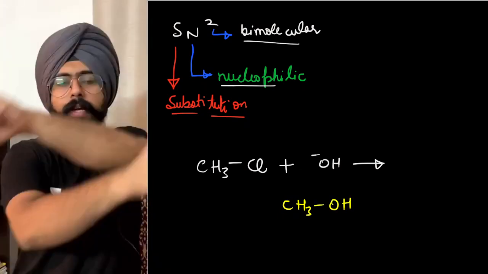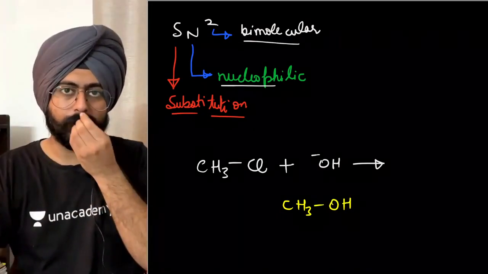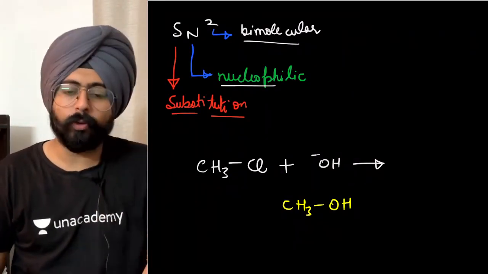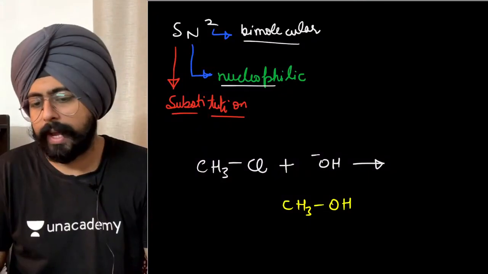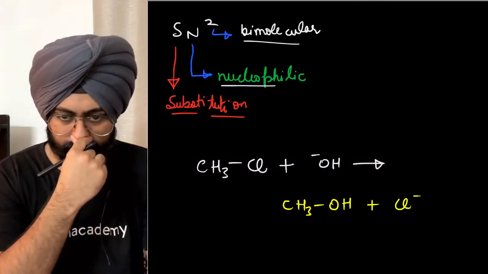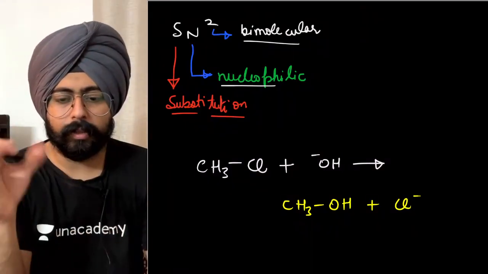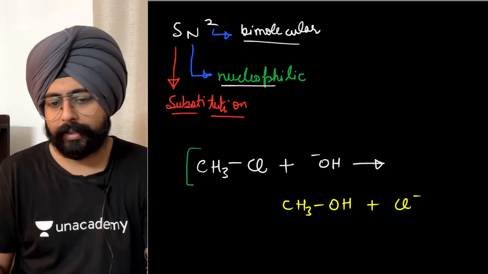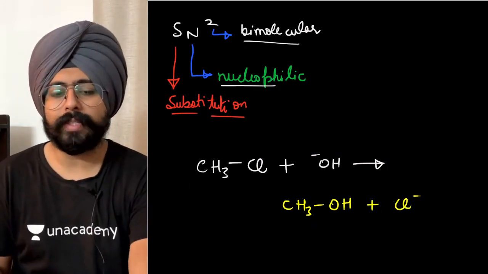OH negative has replaced the Cl in the structure. Okay, that's why we call it a substitution reaction. You've substituted chlorine with oxygen over here and you will get Cl negative on the side. Basic skeletal reaction.